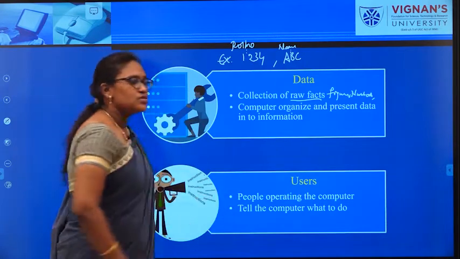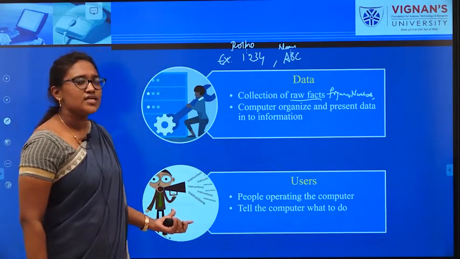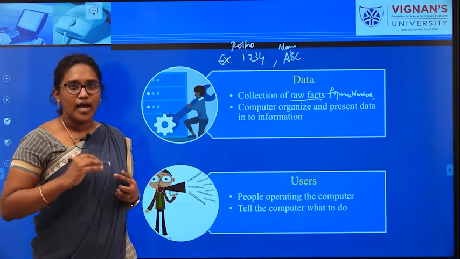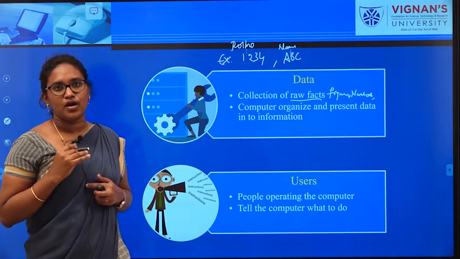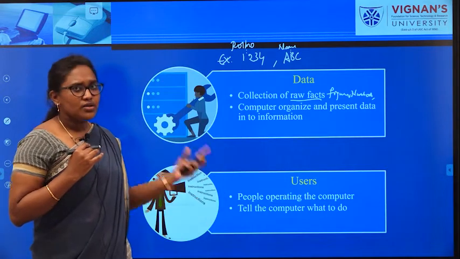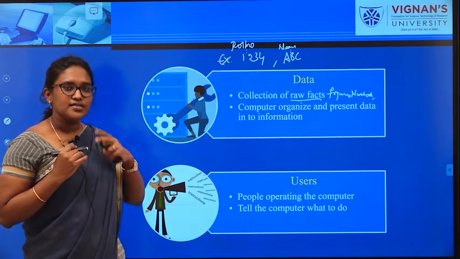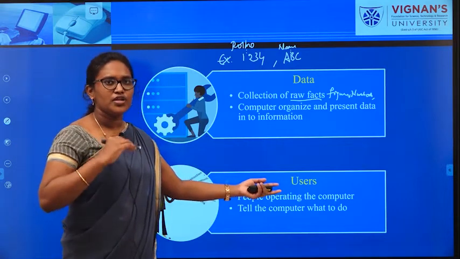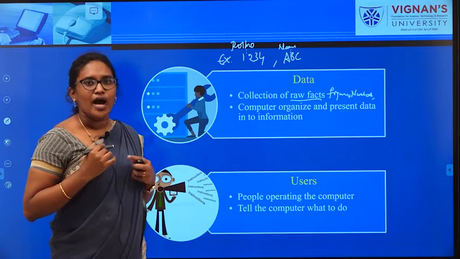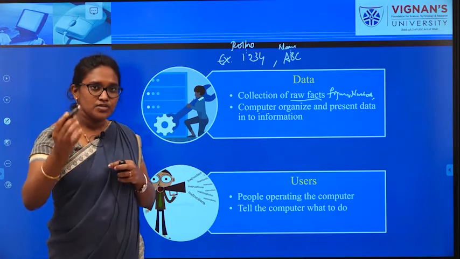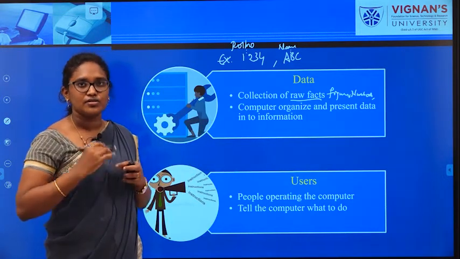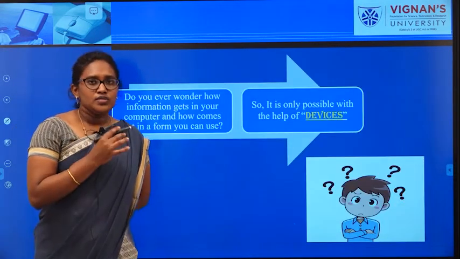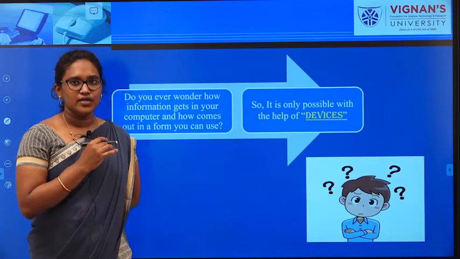Next one, user. A user is the person who is sitting in front of the computer and interacting with it. That is one perspective. In a second perspective, whenever you share some data with another person, the person on the other side is also called a user. Those are the basic parts of a computer.